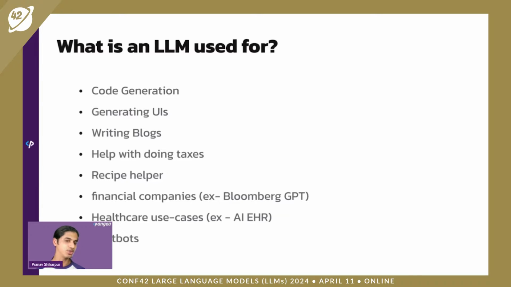We saw Bloomberg GPT come out a few months ago that helps with stock trades. There are also healthcare use cases like AI electronic health transcription, where you can transcribe patient records using LLMs and a couple of other AI models. Most popularly, we have seen it used in chatbots. When you interact with a lot of chatbots, they are usually using some kind of an LLM in the background.